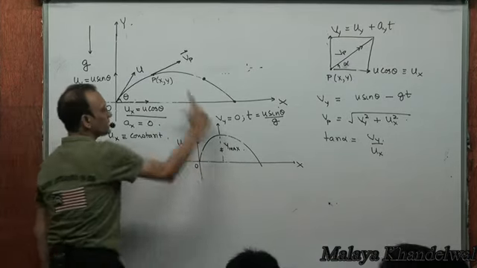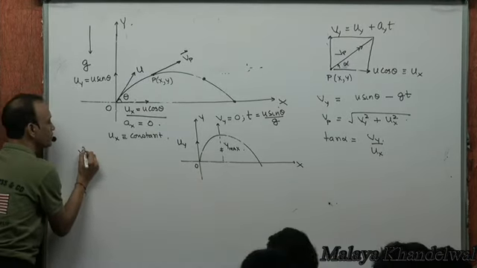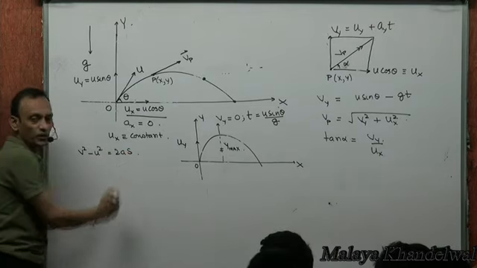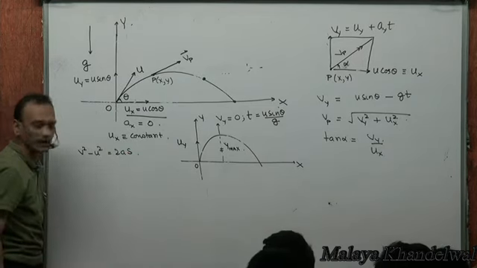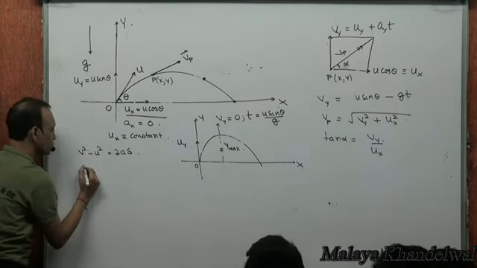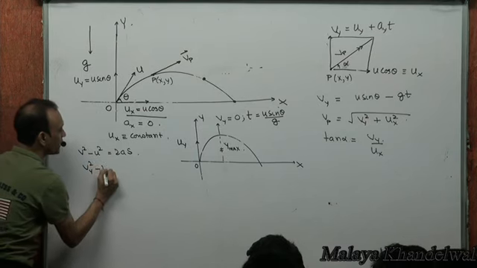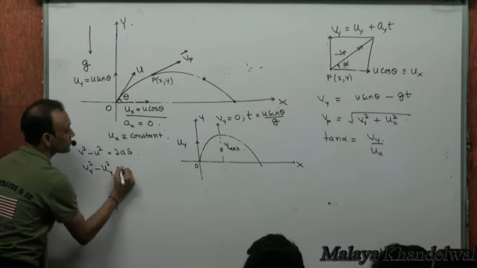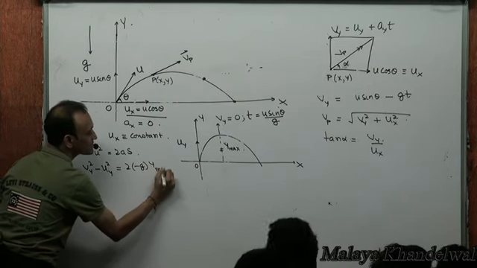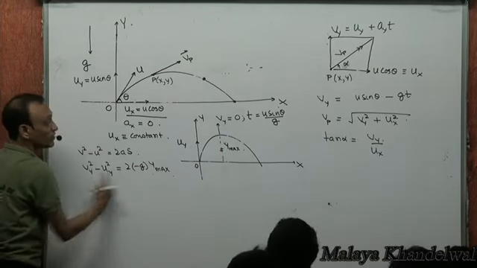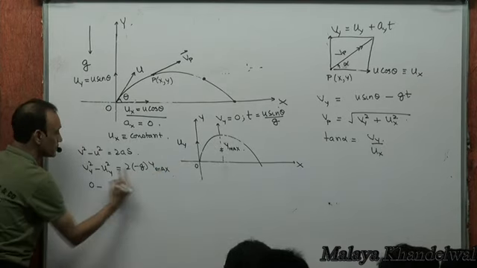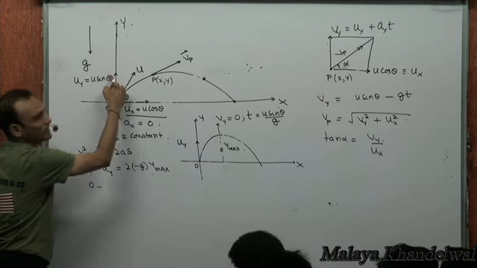Right? In the vertical direction, I'll apply the equation v squared minus u squared is 2as. So Vy is 0 at maximum, and uy is u sin theta, as you can see.